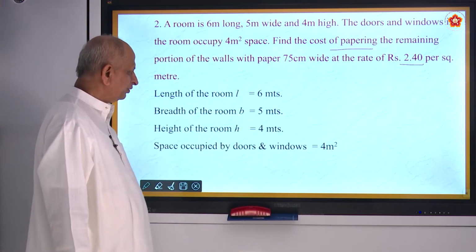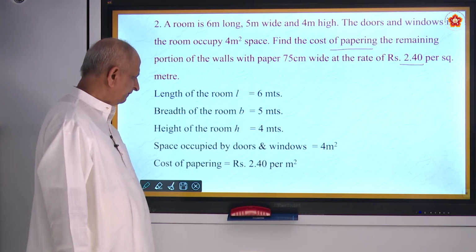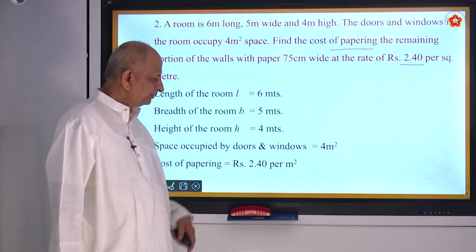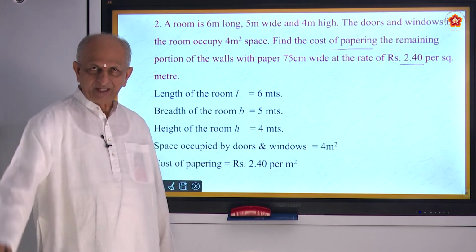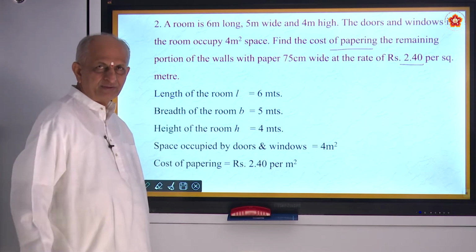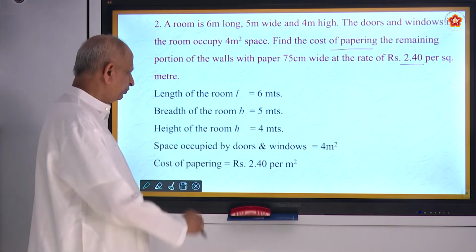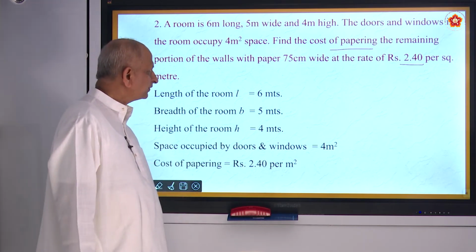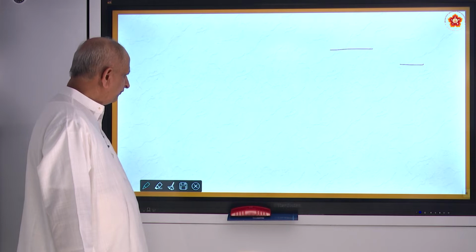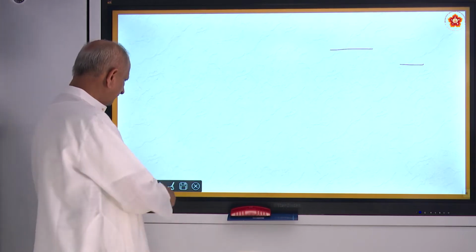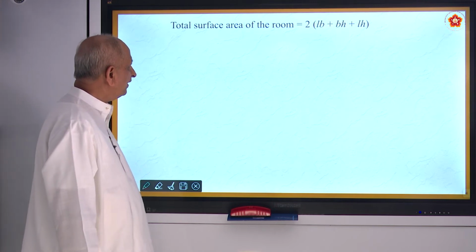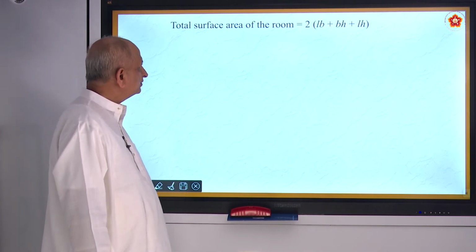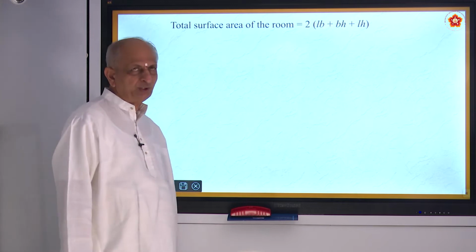So the cost of papering is rupees 2.40 per square meter. Square meter means 1 meter length, 1 meter breadth. For that, the papering cost is about 2.40 for 75 centimeters.